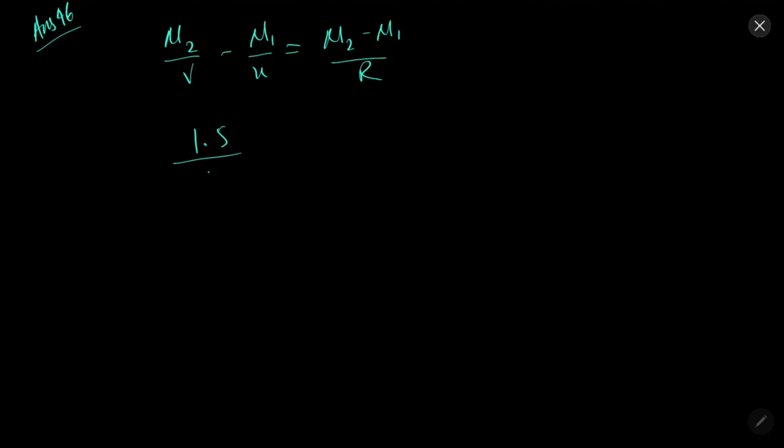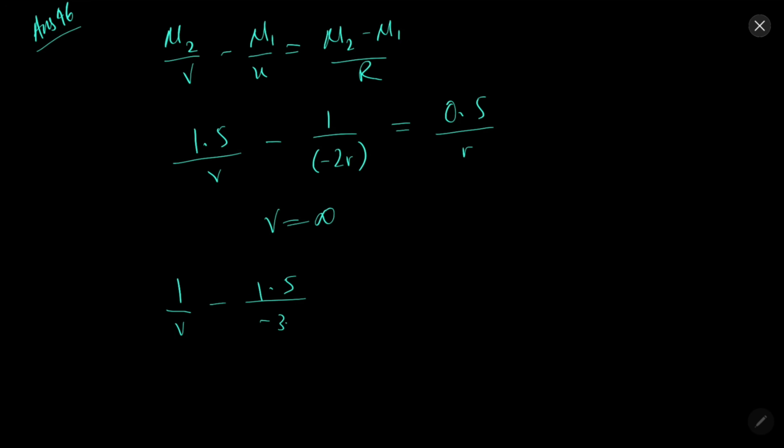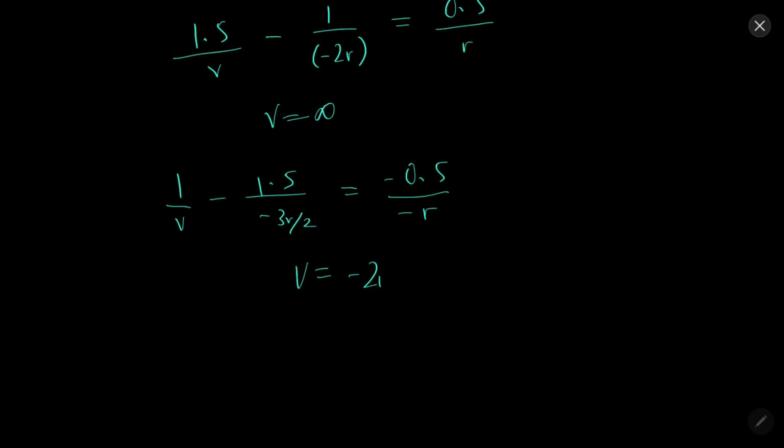So 1.5 by v minus 1 by minus 2r is equal to 0.5 by r. So v will come out to be infinity in this case. And for reflection in the concave mirror, 1 by v minus 1.5 by minus 3r by 2 equal to minus 0.5 by minus r. v will come out to be minus 2r in this situation.